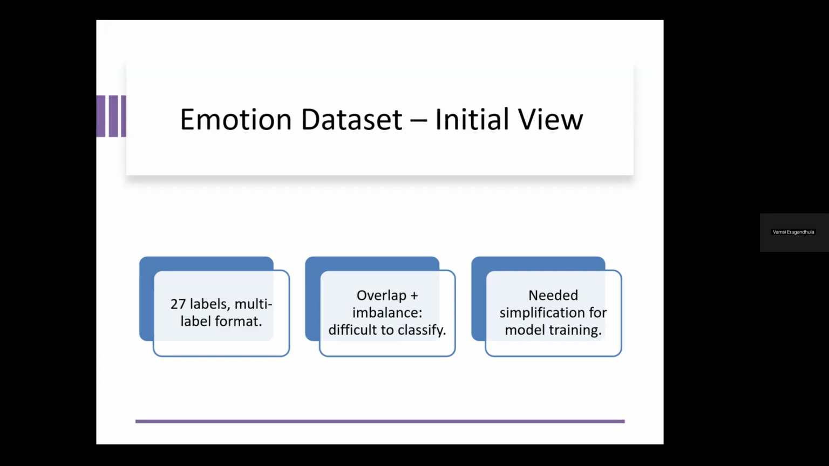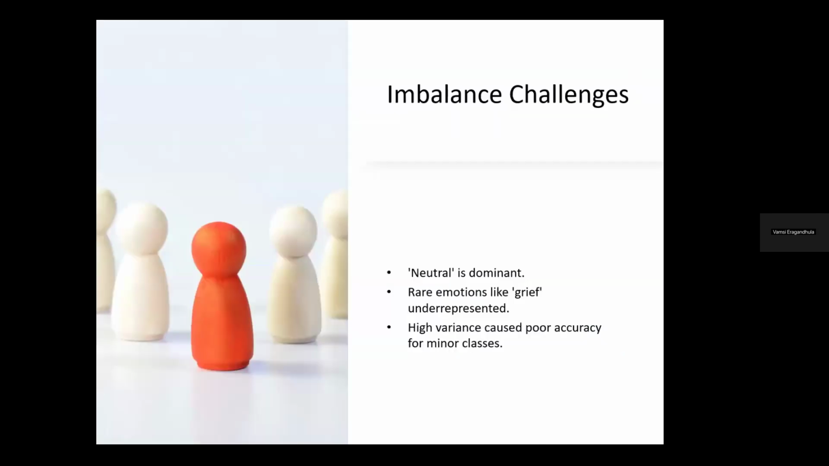We need to simplify for the model. The main problem was the neutral variable. Neutral was very dominant across all the moods, and grief was very underrepresented. Grief was under 1,000, while neutral had over 80,000 instances. This caused the imbalance challenge for us, and the high variance caused poor accuracy for minority classes. This skewed the model, so the dominant classes drove the model and it ignored important emotional cues.